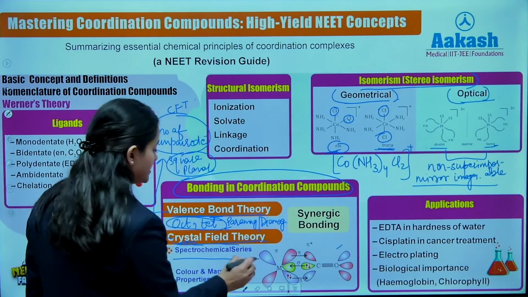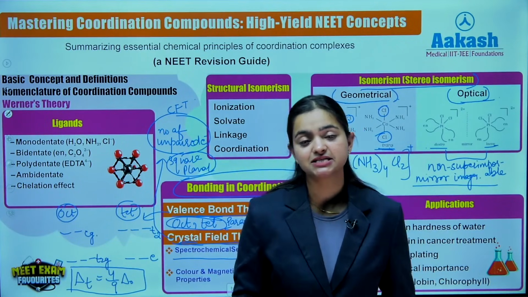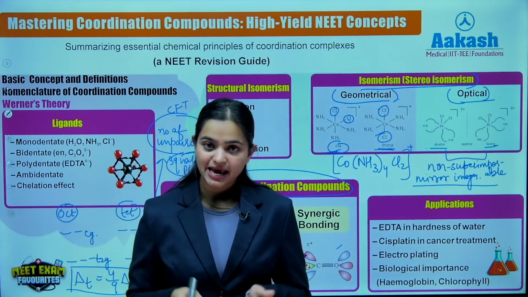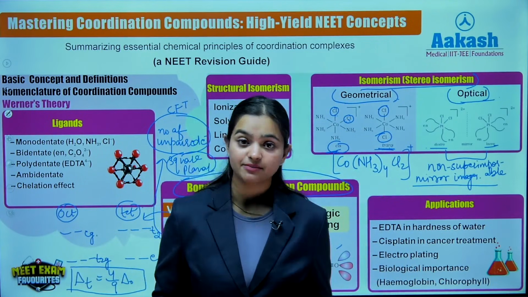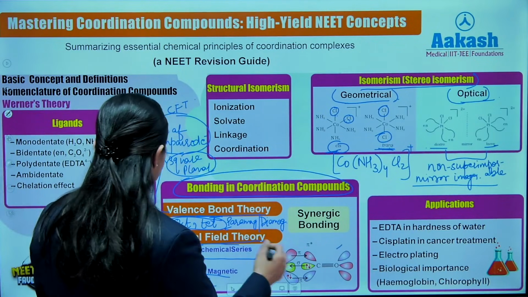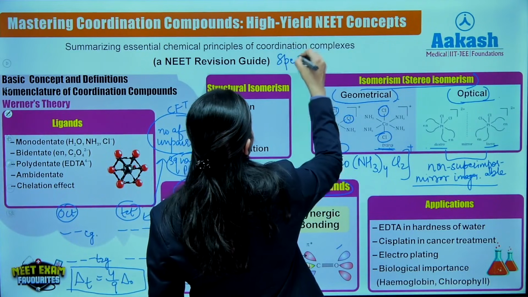Also, crystal field theory explained the weak field ligands and the strong field ligands. कौन सा ligand weak है, कौन सा ligand strong है, ये भी explain किया crystal field theory ने along with the magnetic data, color and magnetic properties, right? Now, let me just give it here. Spectrochemical series, okay?